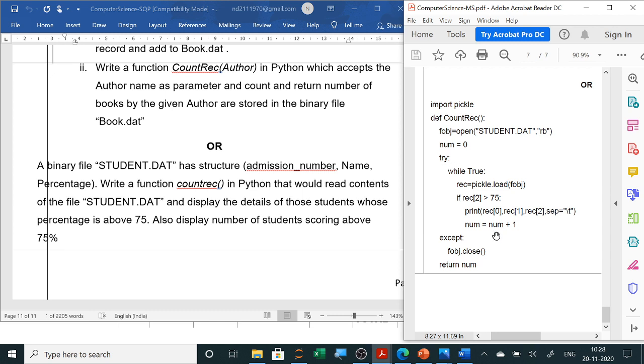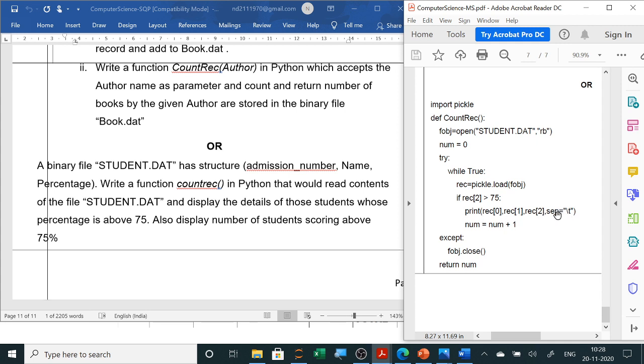Now you have used try so that at the end of the file it does not show any error. And while True, you load the records one by one and check here the third column. You can see admission, name and percentage, so this will be 0, this is 1, this is 2. So 2 means you are checking the third column, and the third column is percentage here. If it is greater than 75, then you display the data as well as count. To display, you can use rec[0], rec[1], rec[2].